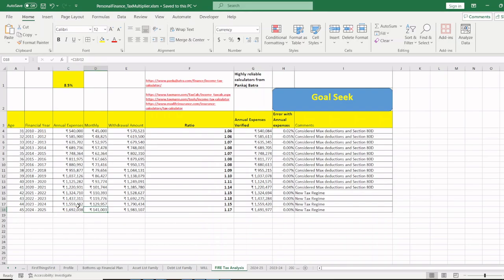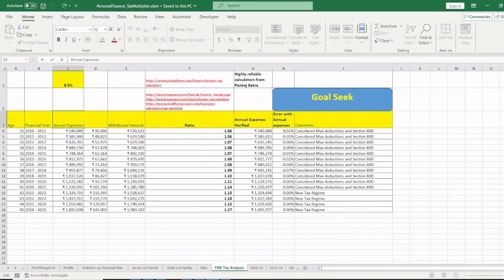So for 17 lakh rupees annually, I need to withdraw today 19.8 lakh rupees, so that after paying taxes, I will have 16.92 lakh rupees. Sorry, this is post-tax, not pre-tax.